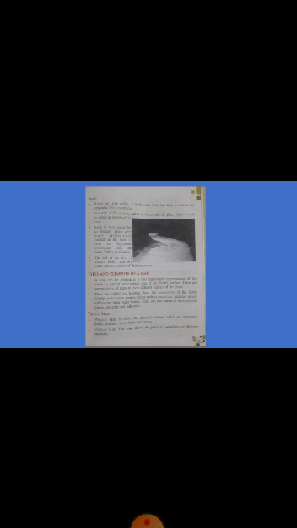Have all of you understood the difference between a physical map and a political map? So what is a physical map? A physical map shows the physical features of an area such as mountains, plains, plateaus, rivers, lakes and oceans. Then what is a political map? A political map shows the political boundaries. That means the states, their capitals and their boundaries are shown on the political map. Understood, all of you?